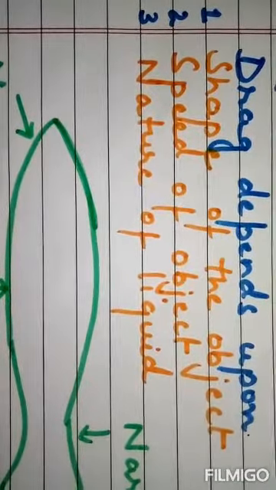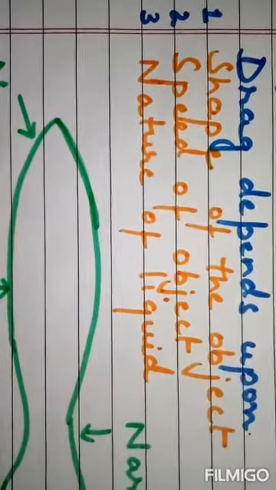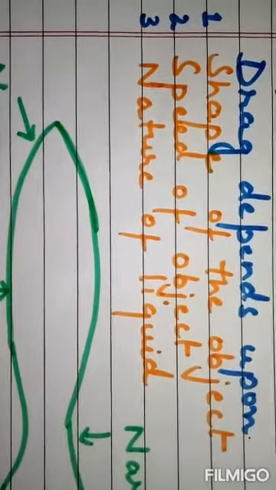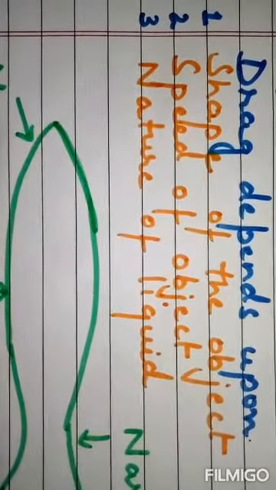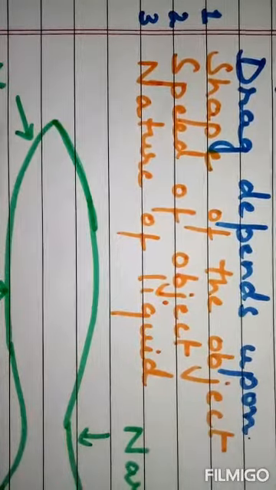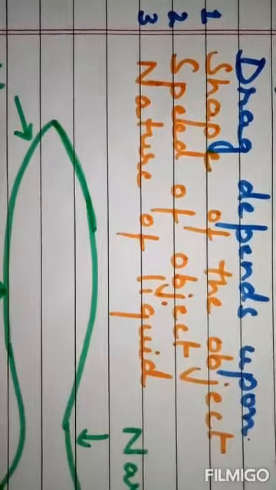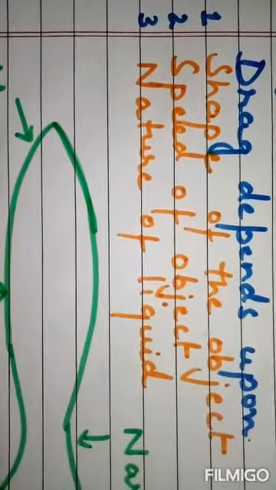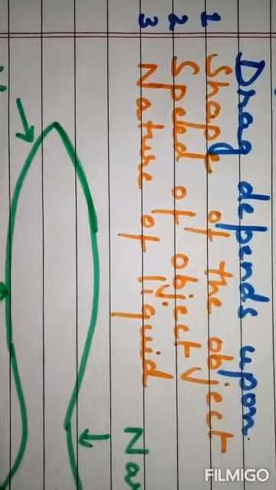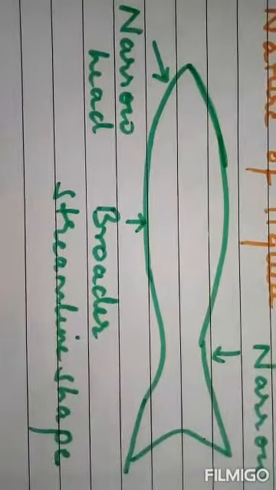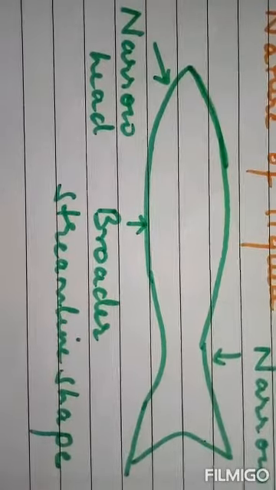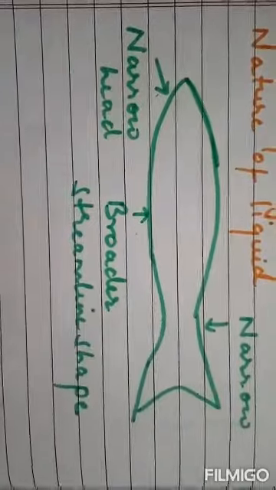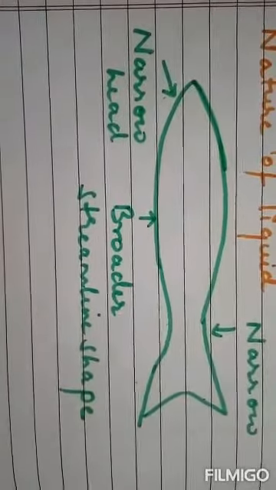So, when an object moves through air or liquid, it has to cut through the fluid to move forward. And to cut through water or air, an object is given a streamlined shape. Now let us know what a streamlined shape is.